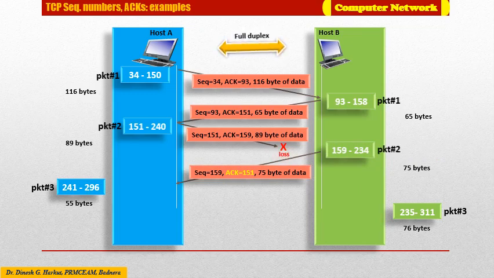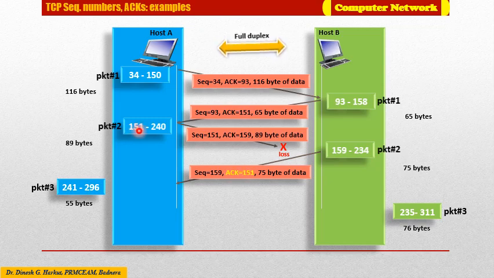Here you can observe the sequence number 155 means the first byte address in the packet is 155. Acknowledgement 151 indicates host B is expecting a packet from A that contains 151 as the first byte address.